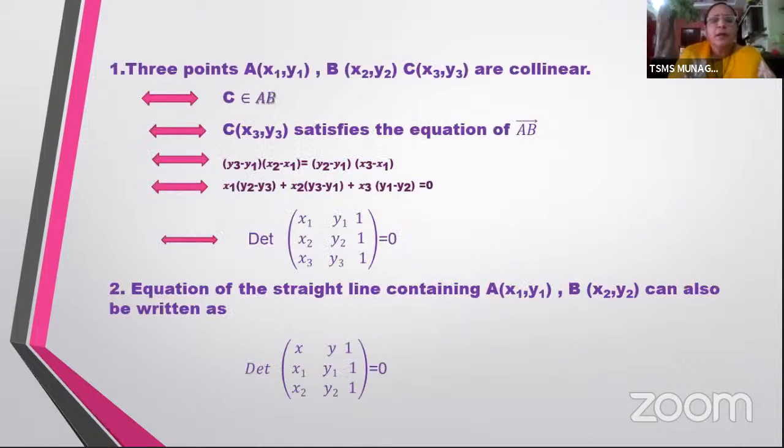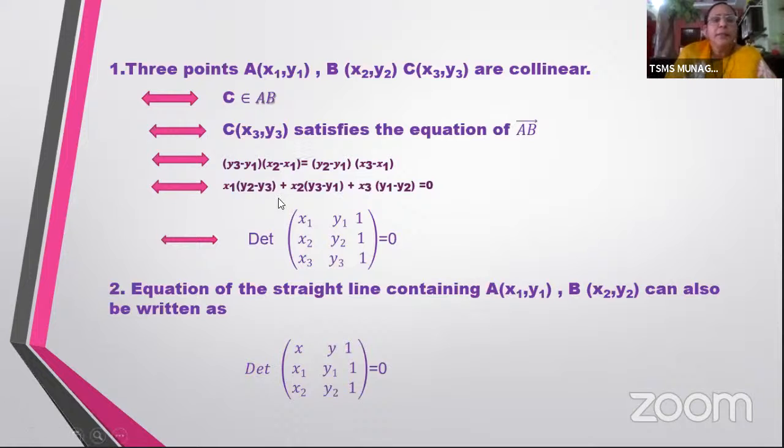So using this, there are many corollaries that you can speak about, but I'm here giving you one or two. Now you can use this form to prove that 3 points are collinear. So do you remember, children? You must have used the area of triangle formula to show that 3 points are collinear.